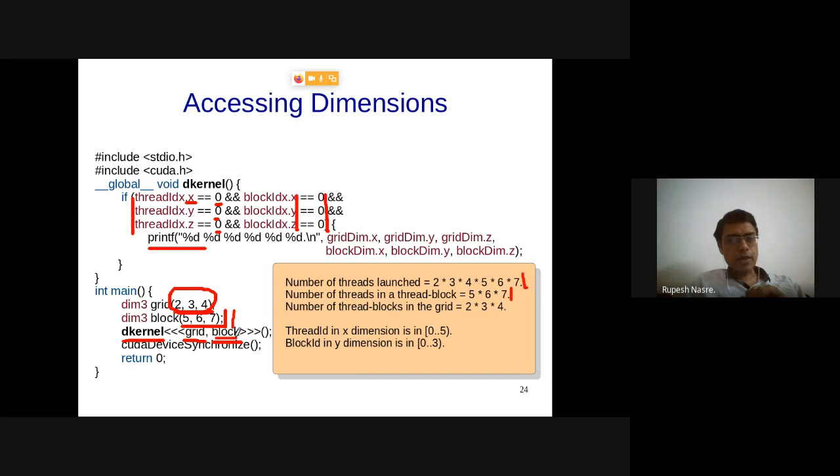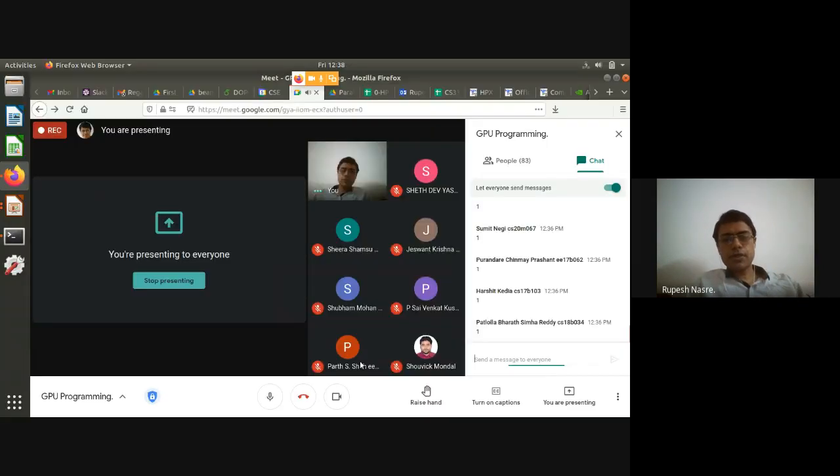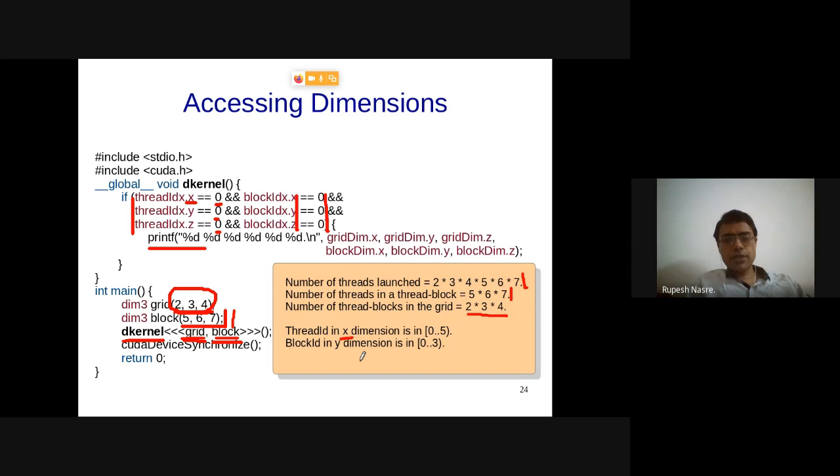The number of thread blocks in that grid, the first parameter of the kernel launch, is decided by the grid dimension, 2 into 3 into 4. Thread ID in the X dimension is going to be from 0 to 4. Block ID in the Y dimension is going to be from 0 to 2, 0, 1, 2, like that. Okay, any questions so far?